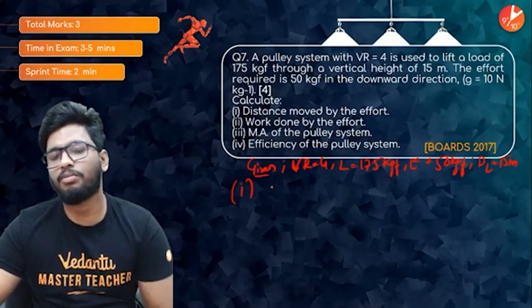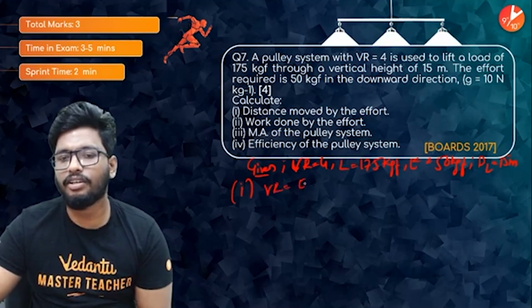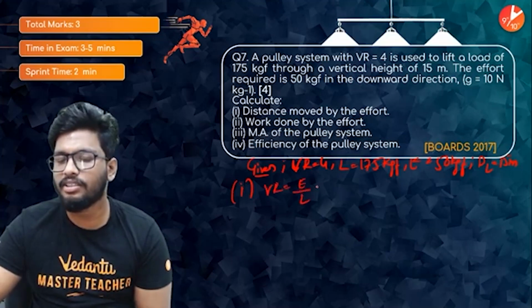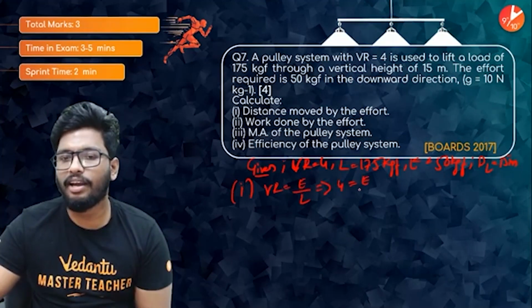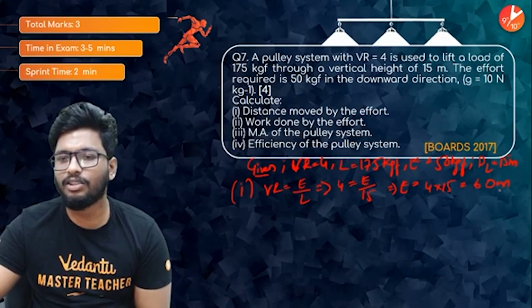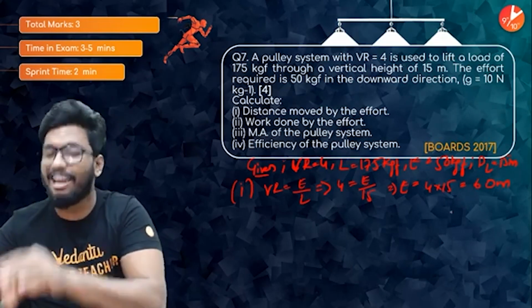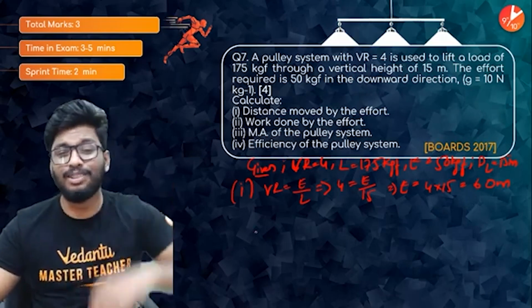How do you find the distance moved by the effort? Velocity ratio is equal to effort distance by load distance. So 4 is equal to E by 15. So E is equal to 4 into 15, which is 60 meters. That would be the distance moved by the effort. That's the first part of the question.